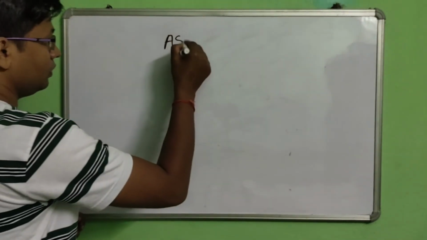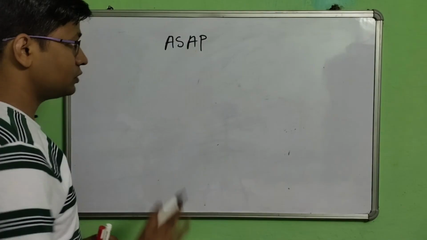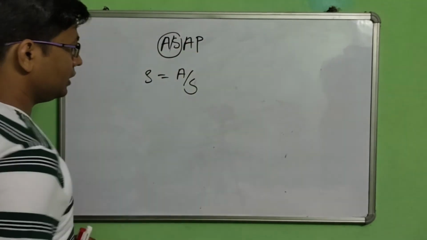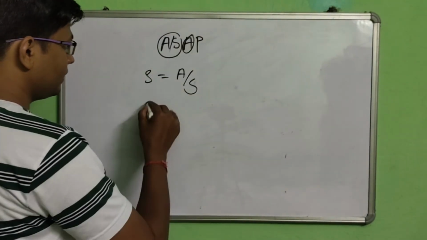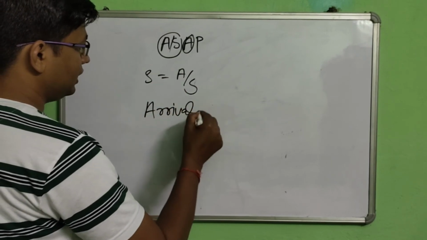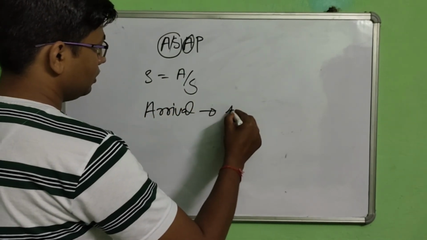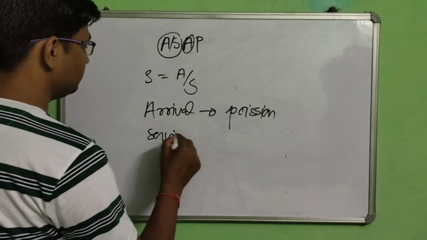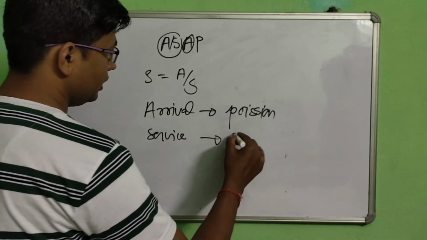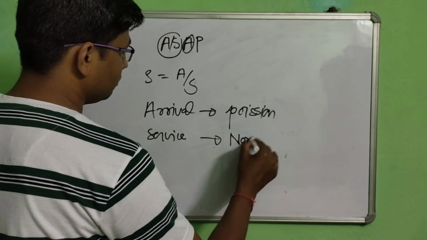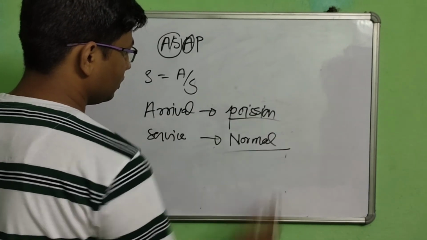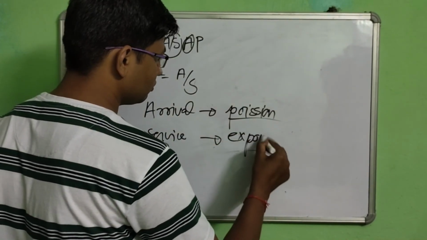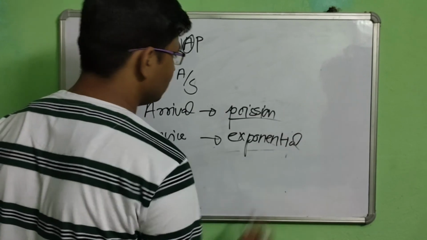Now I am going to give you the ASAP of queue theory. What is the formula for rho? Arrival upon service. This is A by S. What is the distribution of the arrival rate? The arrival rate distribution is Poisson, okay. And the service rate, it is called normal. Oh sorry, the service rate is exponential.